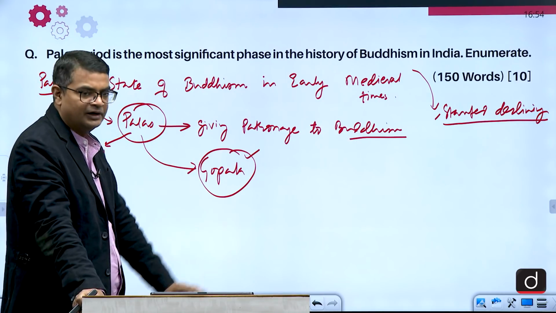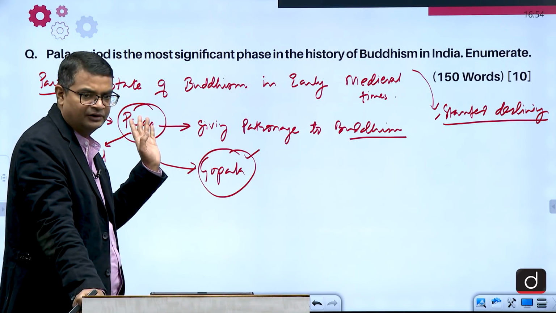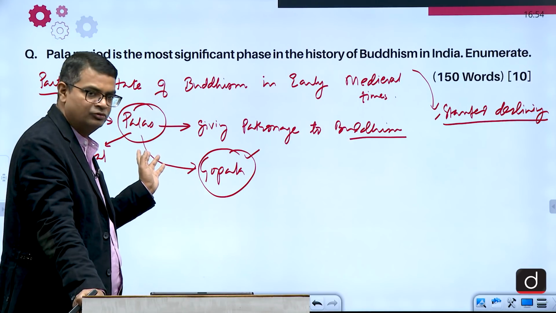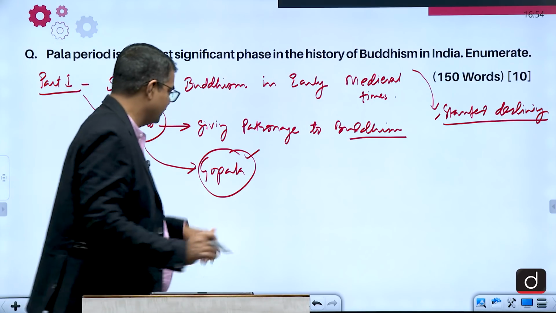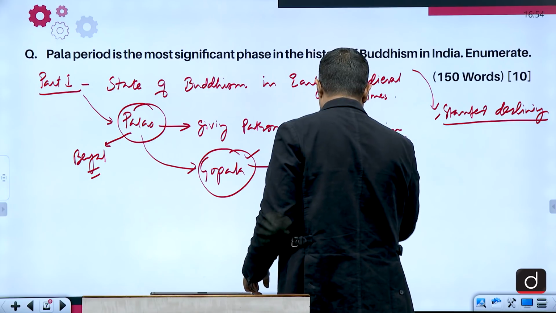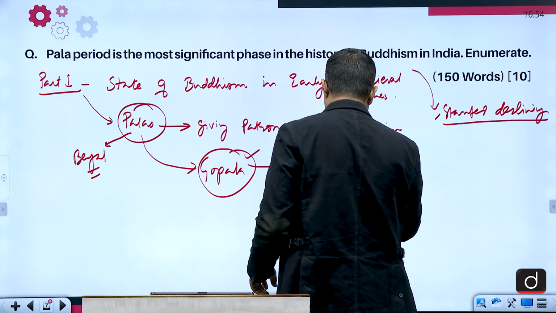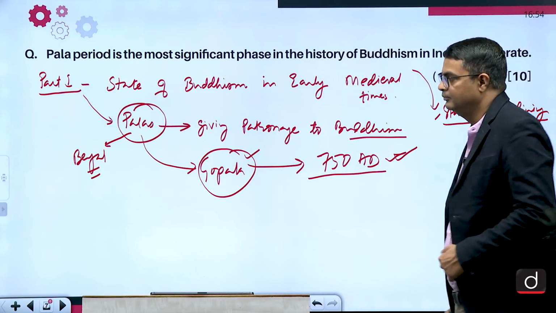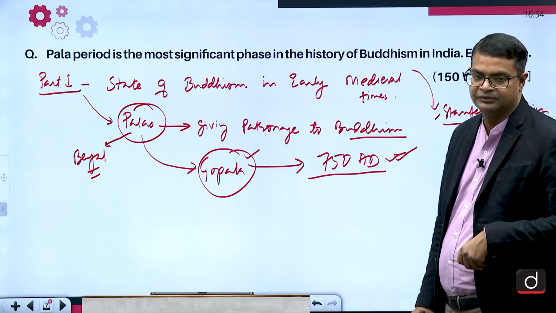It declined in the rest of the country, but the Palas, whose dynasty was formed by Gopala in 750 AD, started giving patronage to this religion.